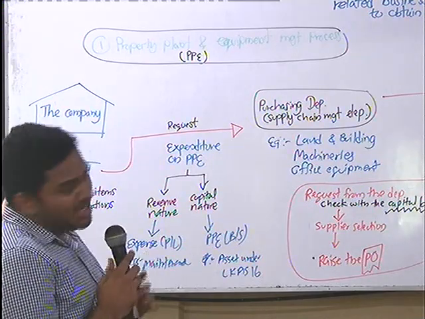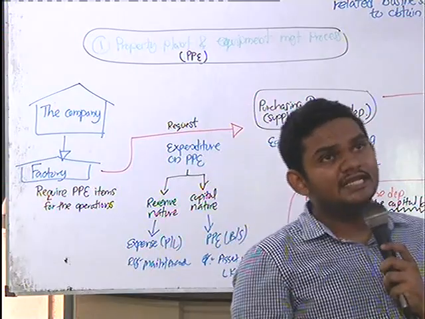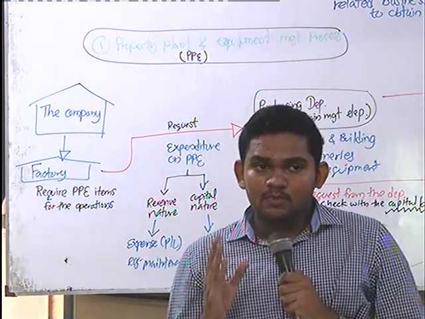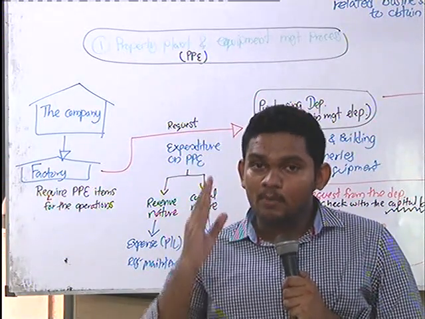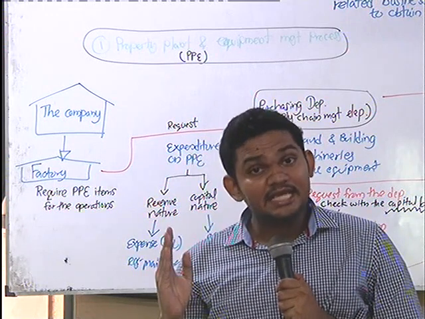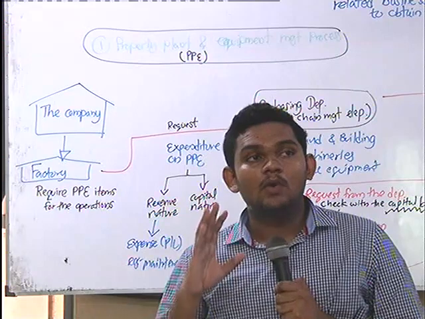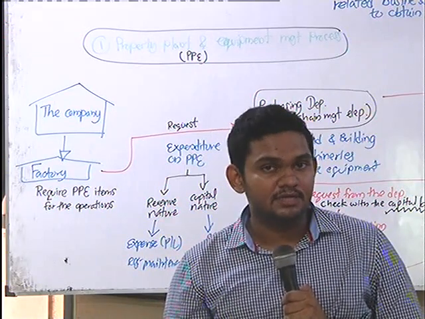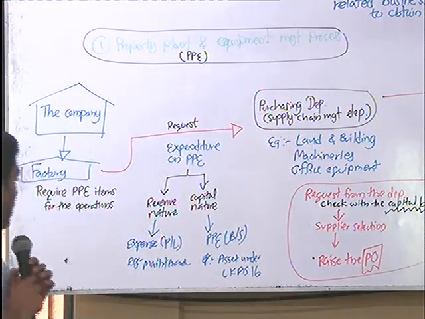When it comes to expenditure on property, plant and equipment, we can divide it into two, right? Some we have to identify as expenses and some we have to identify as property, plant and equipment under LKAS 16. I hope you have a general idea about LKAS 16, so I am moving on with that assumption.